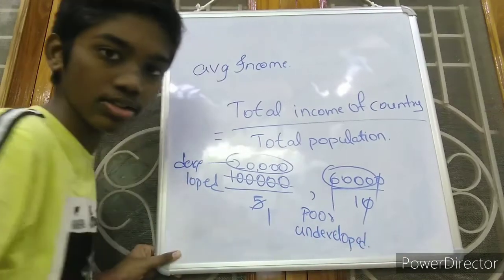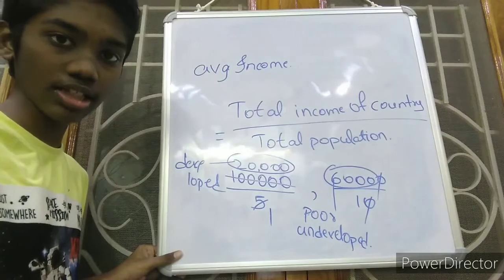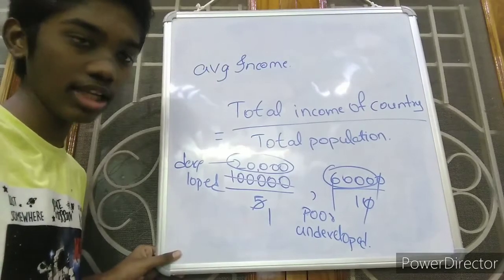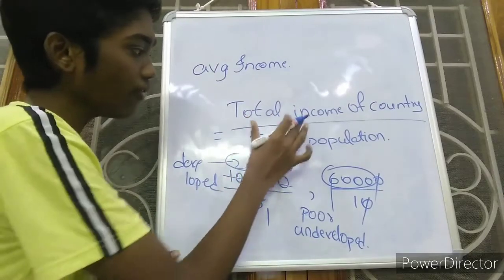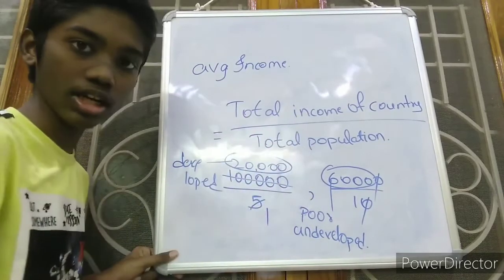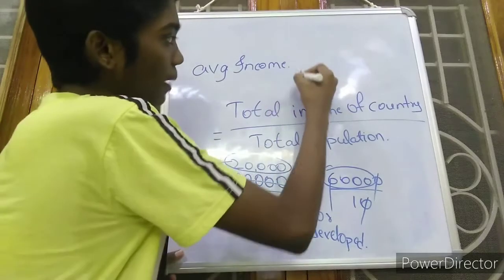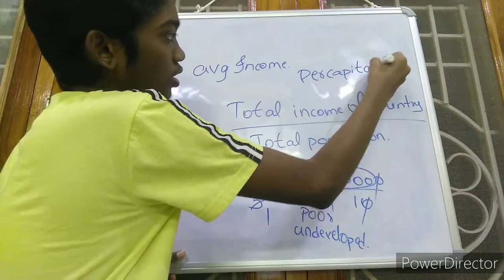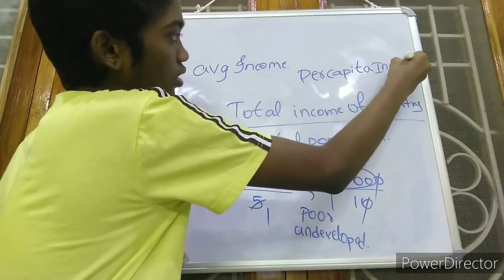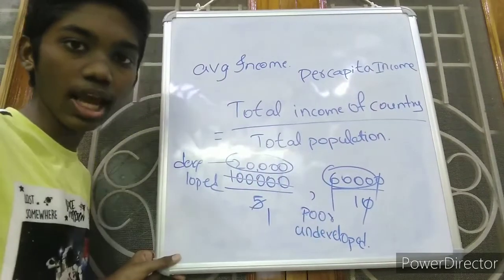So this formula makes the calculation easier and we can classify the countries in the world easily. This average income, total income of country divided by total population of country, is also known as per capita income. This is called per capita income.